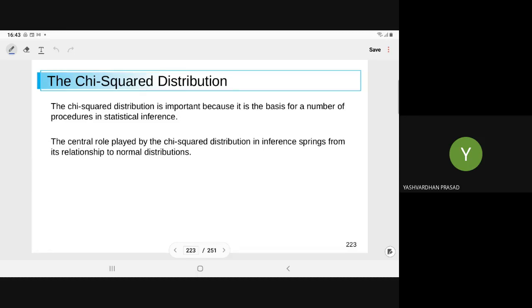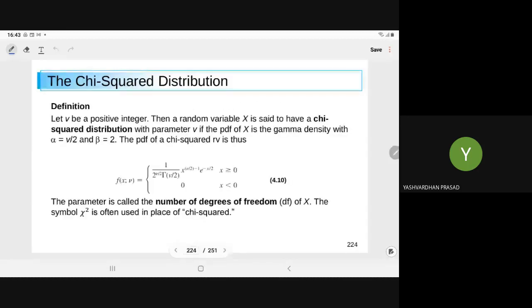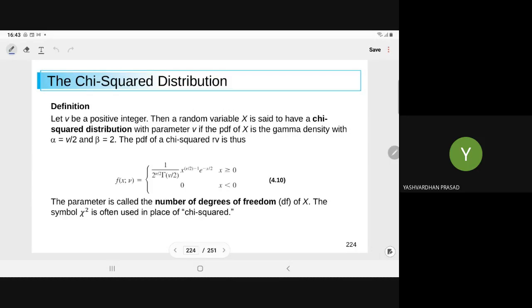The central role played by the chi-square distribution in inference springs from its relationship to the normal distribution. This chi-square distribution has a very close relation to the normal distribution, which we also use for statistical purposes. So what is the chi-square distribution? The chi-square distribution is a special case of the gamma distribution. The gamma, chi-square and exponential distributions all belong to either the gamma family or the exponential family.